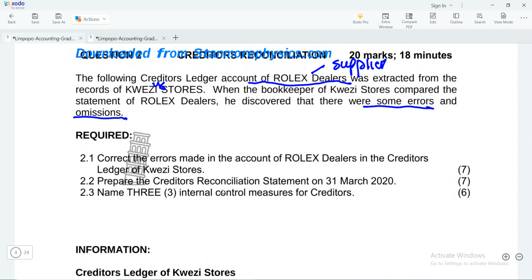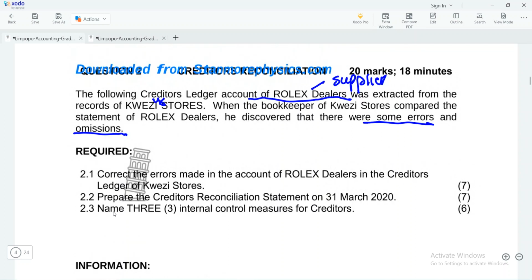And then the other one is that a reconciliation process should be performed probably on a monthly basis to detect if there's any fraud. Okay, so those are some of the things that you can mention for this one. I'm done with this question.